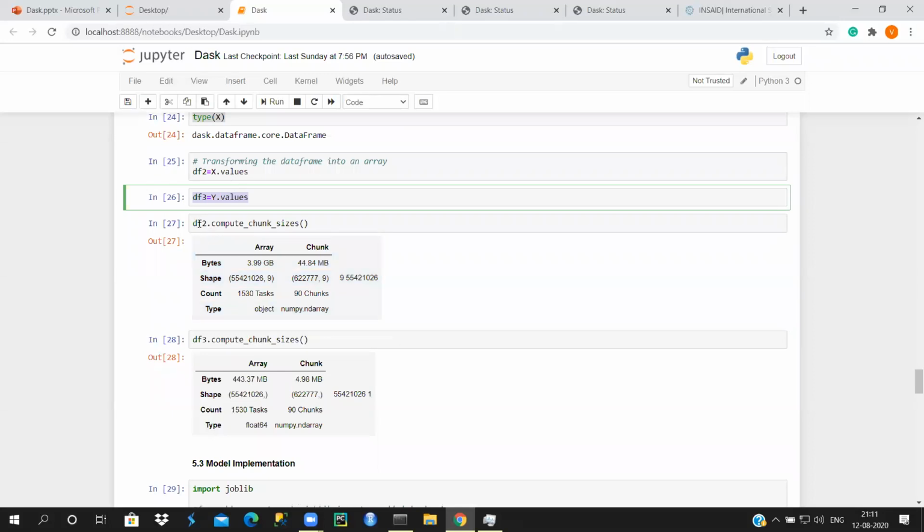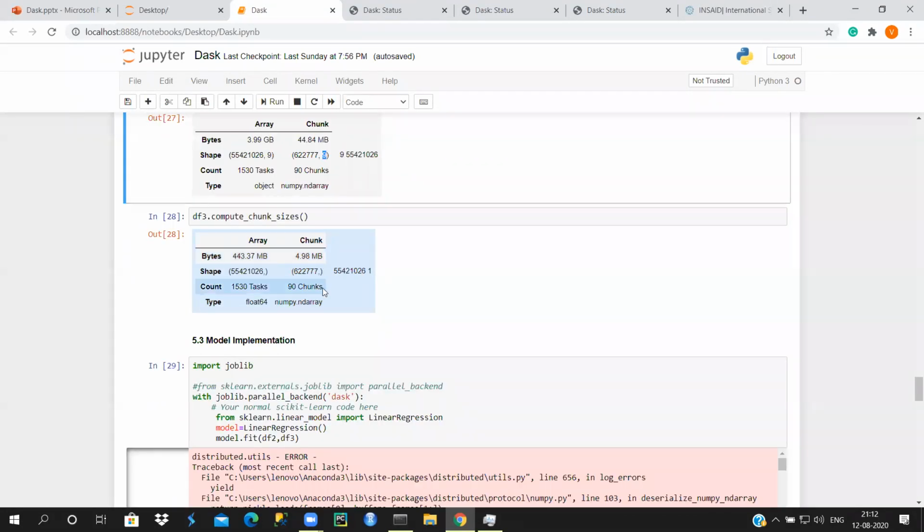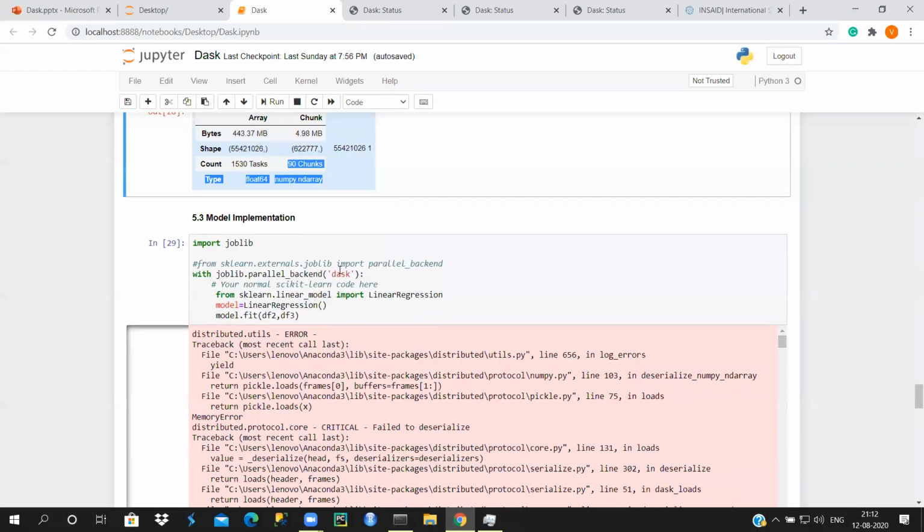So for that, we need to do this compute chunk sizes, and it's going to convert our entire data set into multiple chunks. We had n partitions, right? So these are the 90 chunks that we have, and the size of each chunk is like this, with 9 variables. And for df3 also we did this again, 90 chunks. So let's come to model implementation. Just a second.